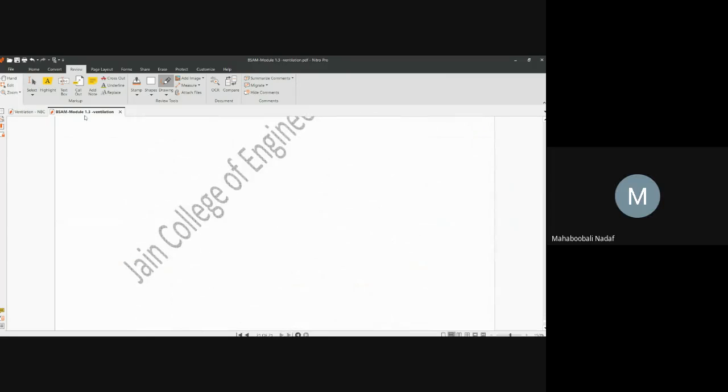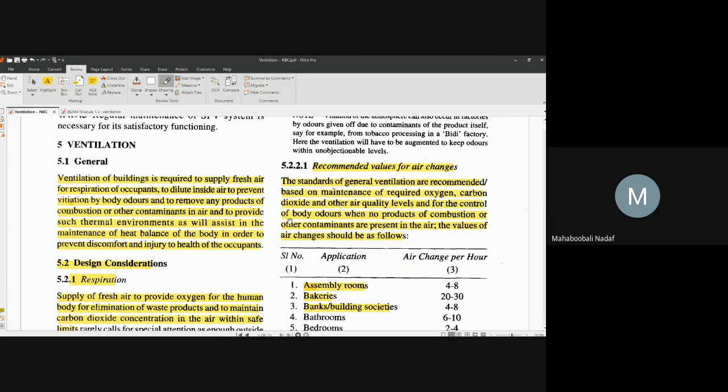Okay, now we will quickly go through the very important NBC 2005. In that, what are the different things mentioned in the ventilation chapter? Is that okay?